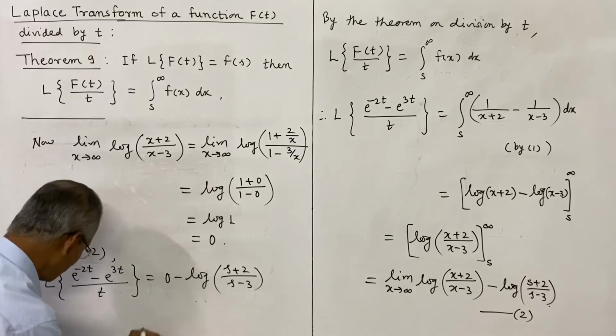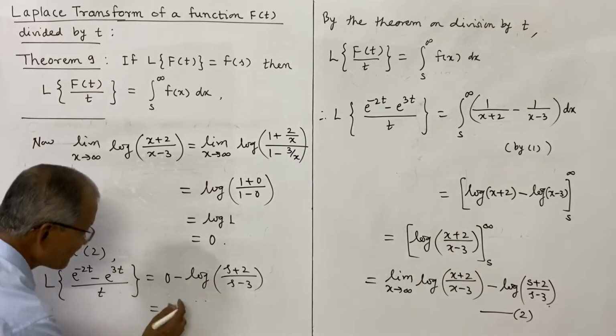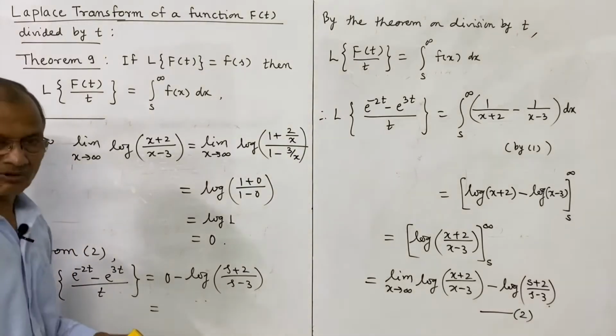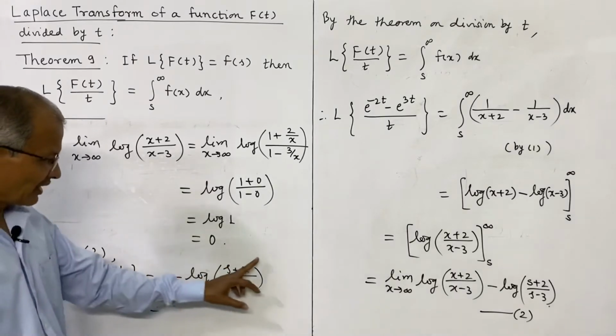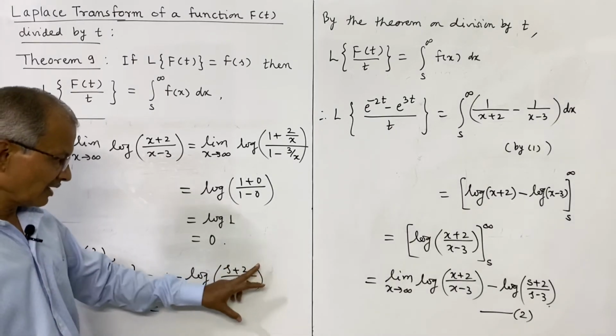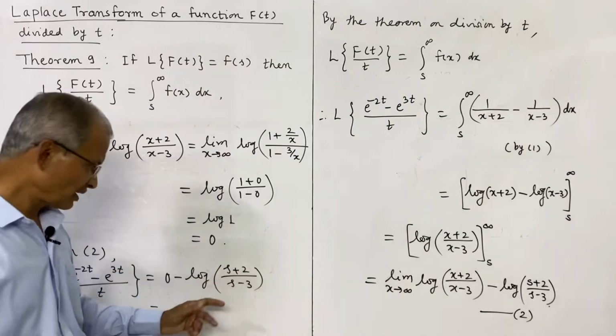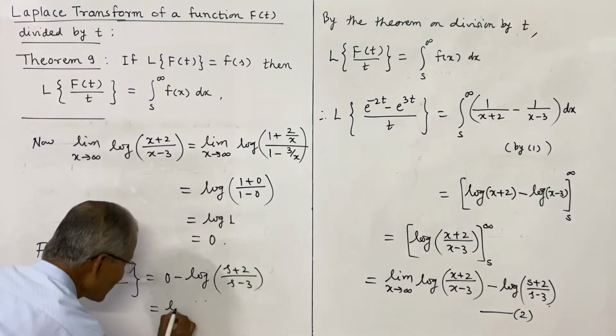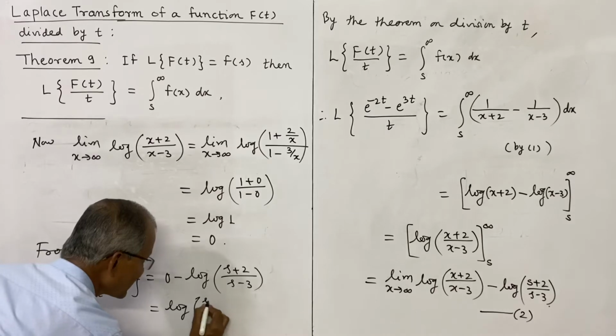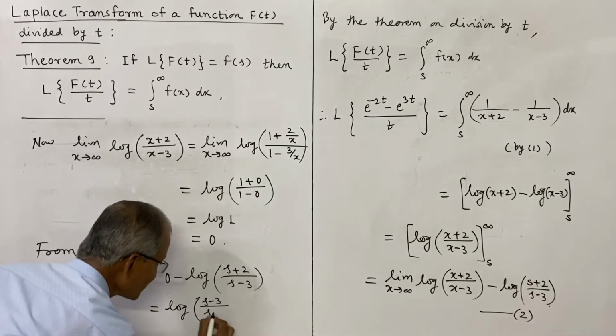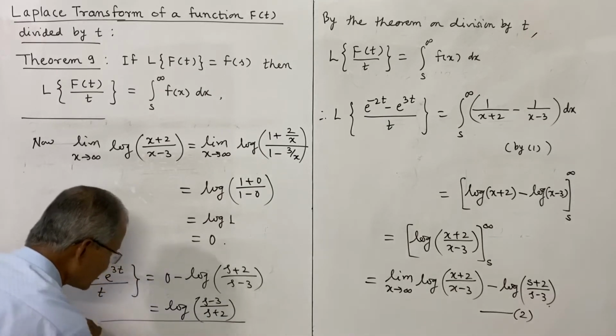This is the same as minus 1 into log, and minus 1 can be taken to the power, and a bracket raised to minus 1 means its reciprocal, and that is the same as log of (s minus 3) divided by (s plus 2). So this is the answer.